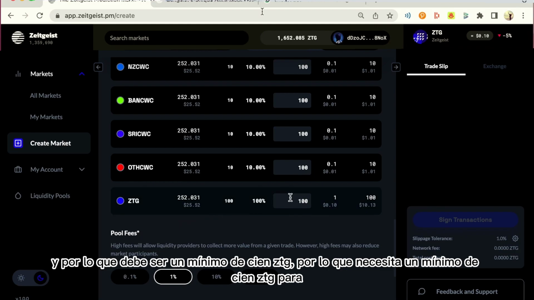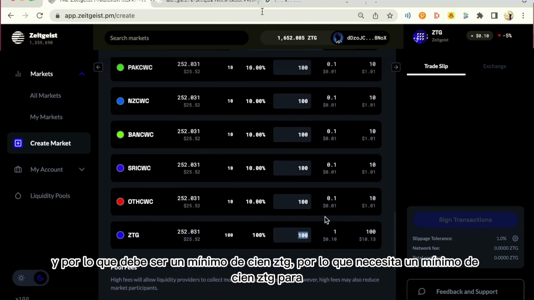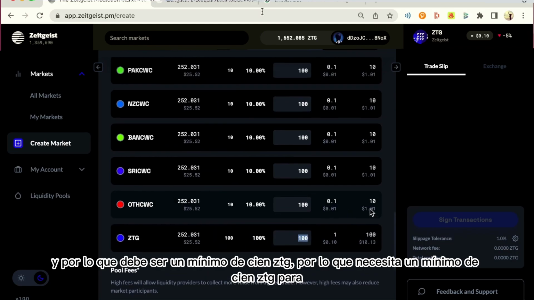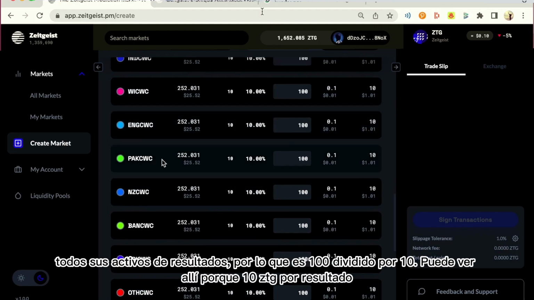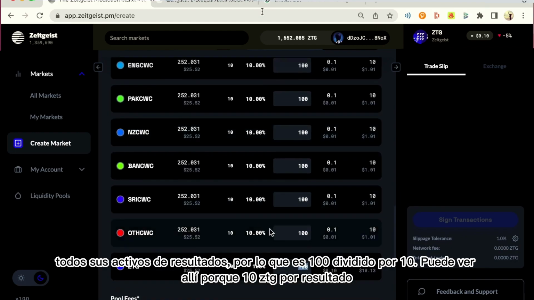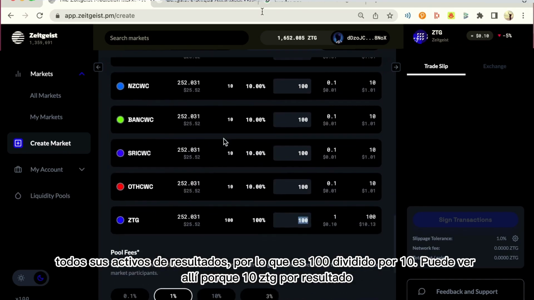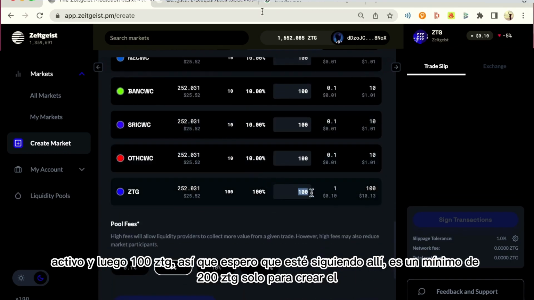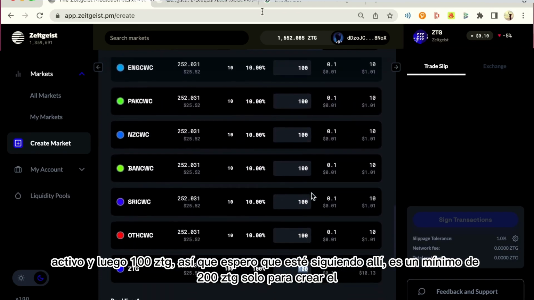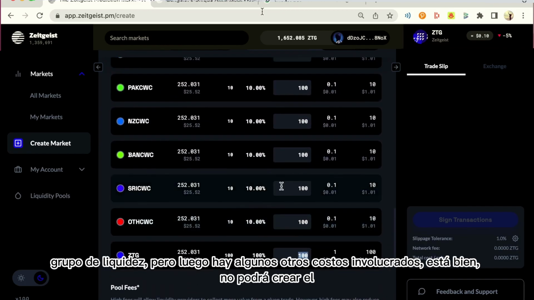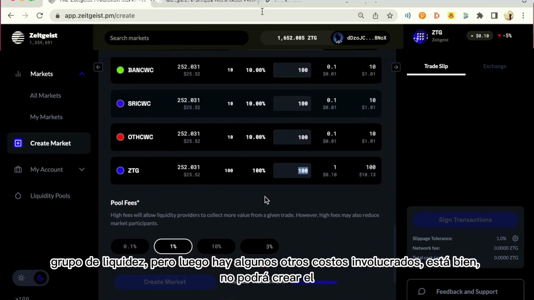And so that needs to be a minimum of 100 ZTG. So you need a minimum of 100 ZTG for all of your outcome assets. So it's 100 divided by 10. You can see there, because it's 10 ZTG per outcome asset, and then 100 ZTG. So I hope you're following there. It's a minimum of 200 ZTG just to create the liquidity pool, but then there are some other costs involved.